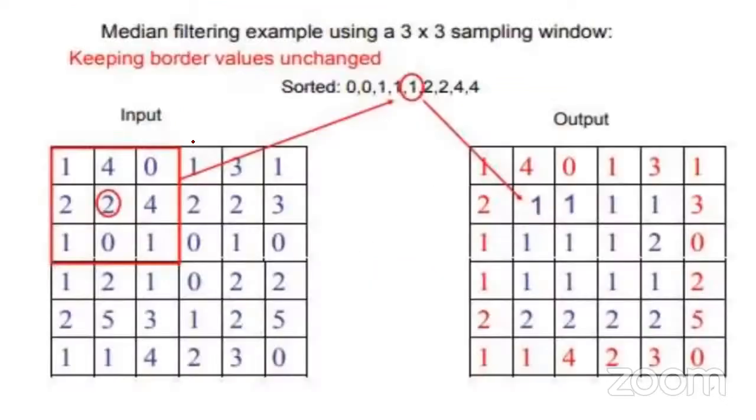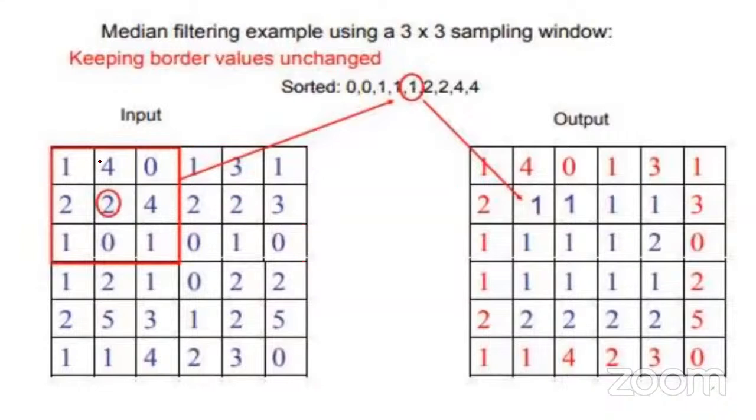So here you can see one more example. Here I am taking 3x3. First we apply this 3x3 and find the median value. The median value is 1. So that's why the central pixel value is replaced by 1. Next, I have to move from left to right. Next 3 by 3 we have to consider. Then again the central pixel value is replaced by the median. The median is 1, so the central pixel value is replaced by 1. Again we move from left to right. Then there is no possibility to move further from left to right, so we can stop here. The central pixel value is replaced by the median, that is 1. Now left to right is over, so we have traversed from left to right.